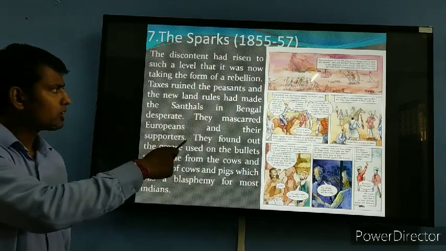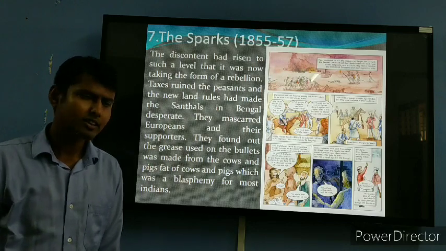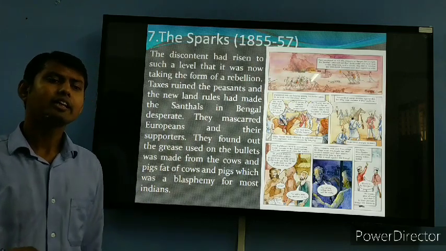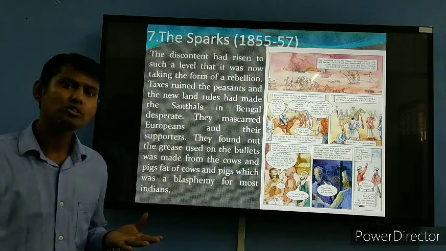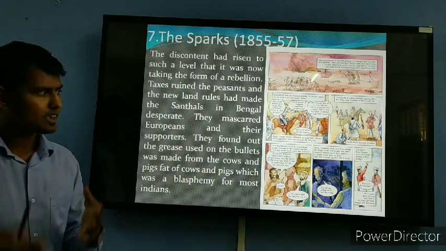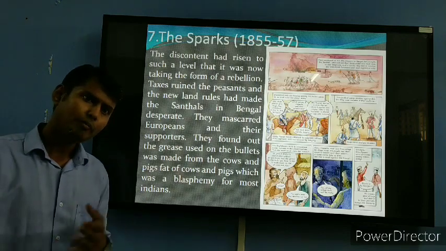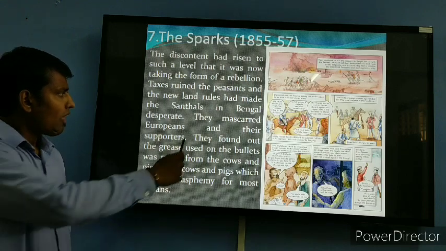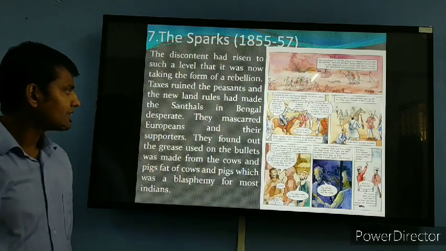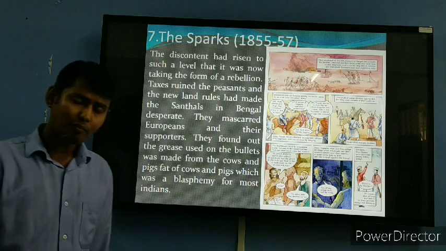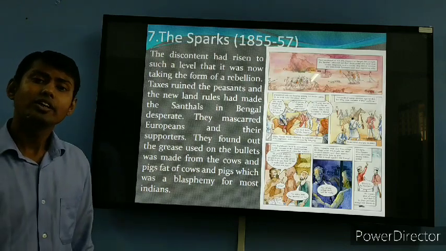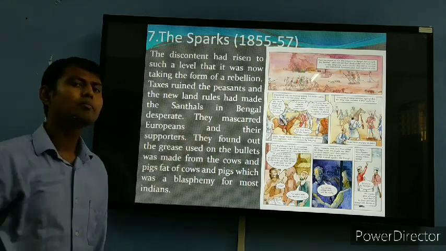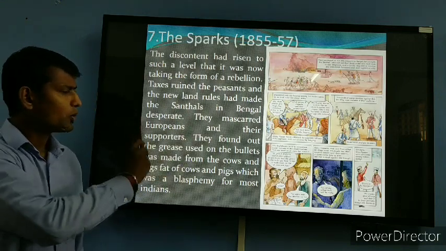Second, the Santhal of Bengal also revolted against the Britishers, because they became so hopeless and desperate. They thought they had to do something against the Britishers, because if things went on like this, they would not be able to get anything back. They massacred Europeans and their supporters. Now these Santhal people were killing the Europeans and their supporters.